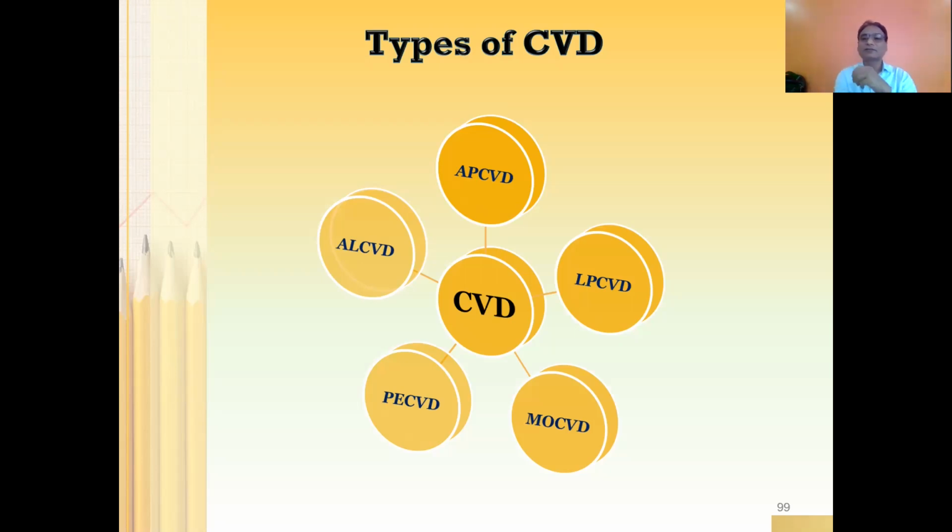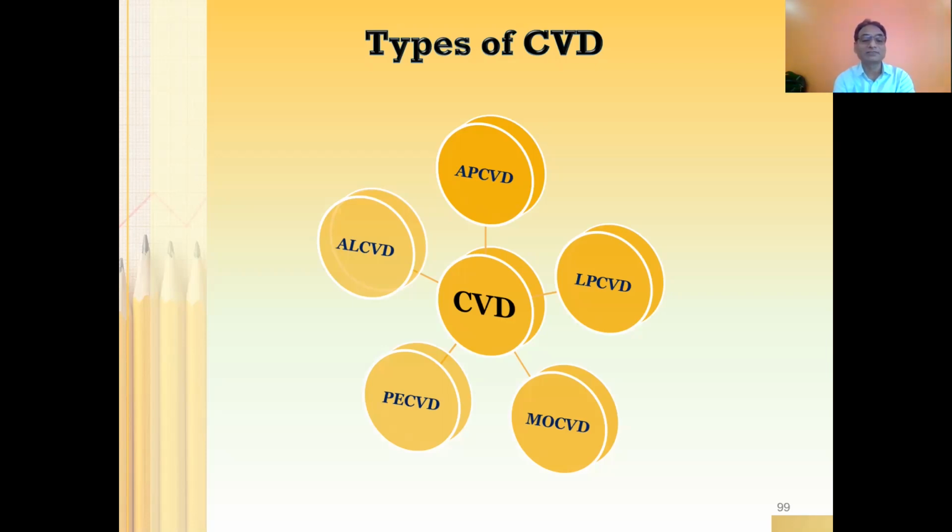So it can be in powder form, where the powder needs to be vaporized again by heating. It can be in solid form, or it can be in gaseous form. So those vapors of those gases need to be transported to the reaction zone. And if it is liquid form, then again that needs to be vaporized and the vapors need to be transported. And depending on the temperature and pressure and the nature of chemicals, there can be subcategories of CVDs.